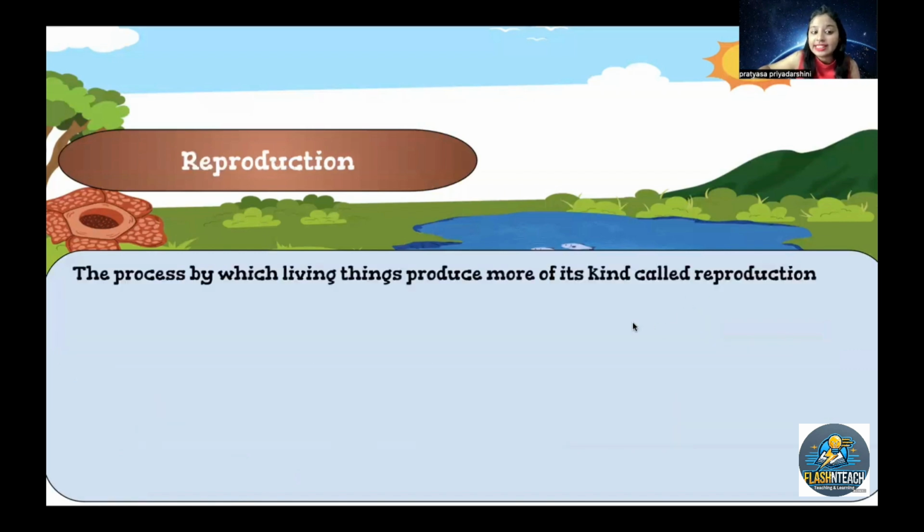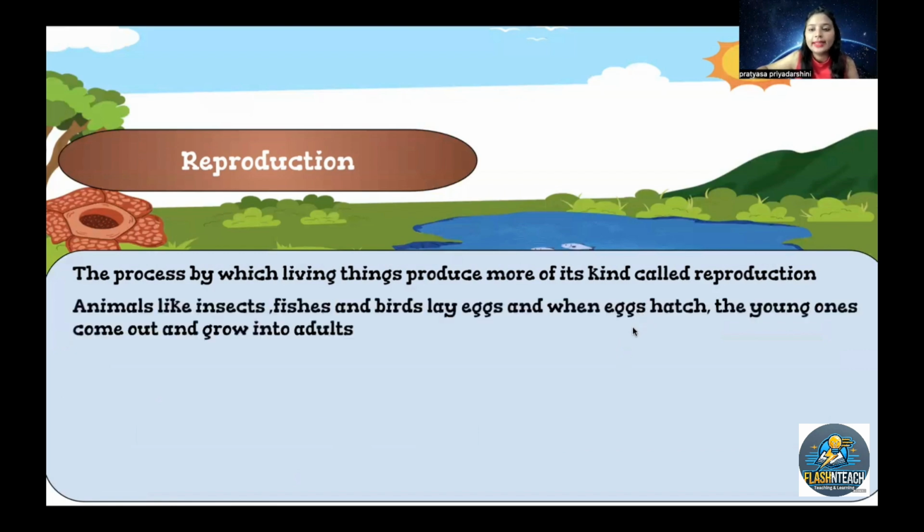Reproduction: the process by which living things produce more of their kind is called reproduction. Animals like insects, fishes and birds lay eggs, and when the eggs hatch, the young ones come out.